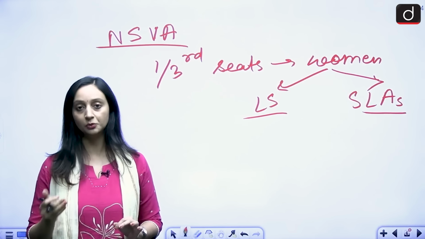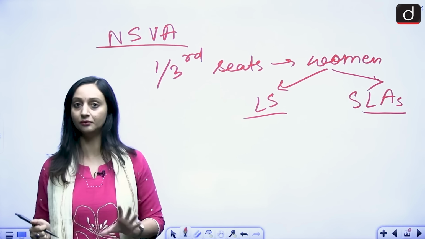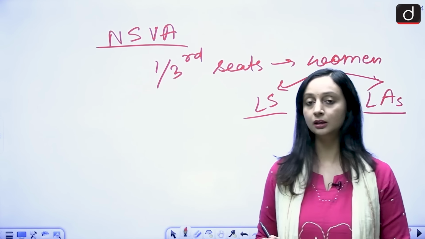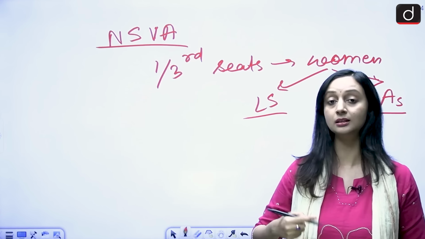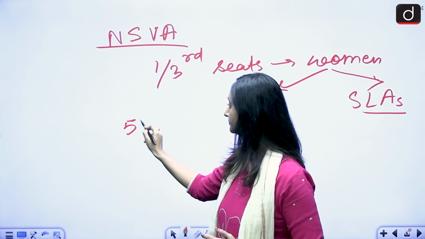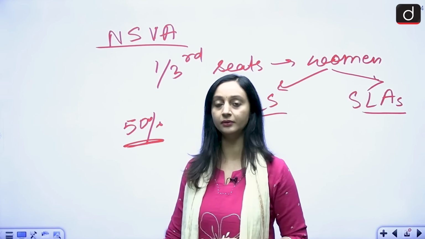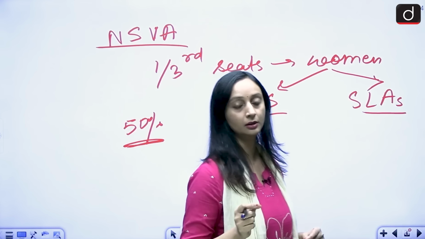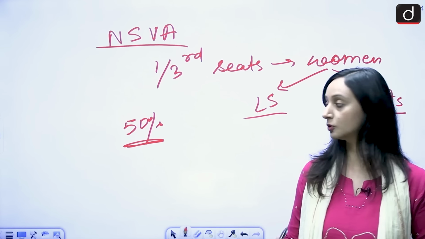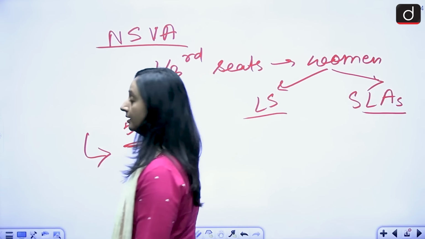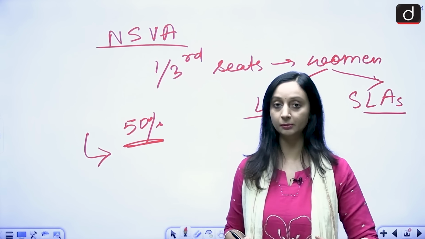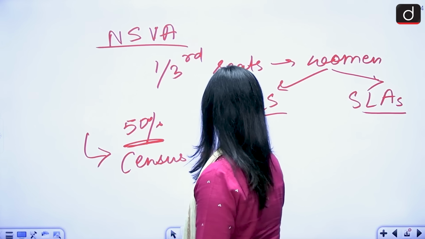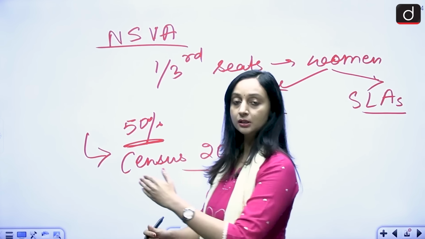Now at the panchayat level, at the municipal level, so basically at the local government level, we already have reservation for women. One-third of the seats are already reserved for women in local level government, and in some states this is even as high as 50%. Right, so at the local level we already have it, but at the state assembly level and at the Lok Sabha level, this Nari Shakti Vandan Adhiniyam said that one-third of the seats will be reserved for women. All good so far, but it said that this will be implemented post the delimitation after the census of 2021. So how does the procedure take place?